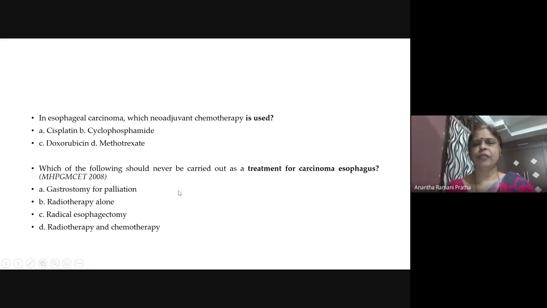So here, what should not be done as a treatment for carcinoma esophagus? See, radiotherapy alone, radical esophagectomy, radiotherapy with chemo, these three can be done. So gastrostomy for palliation, this is not a treatment. So probably this must be the answer. We have to check this bit more thoroughly.